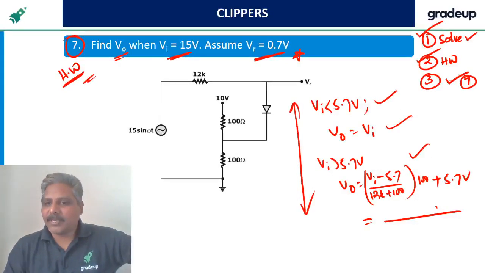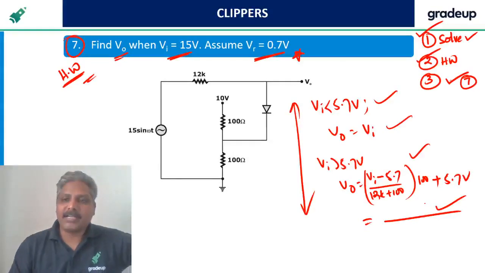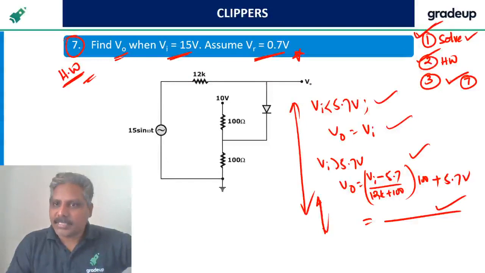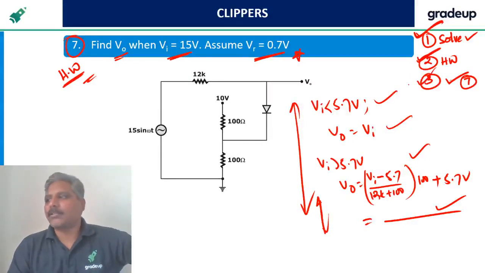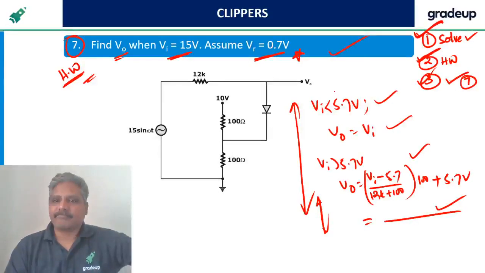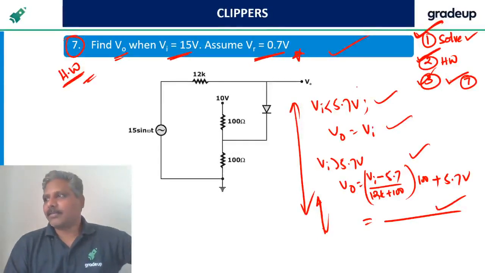If you are not able to do it, it's fine because you must have not done it. If you want to come to this level, you have to do these things. Solve the questions once again, and then homework problems, and then do this. Then you will get it. Okay? Try, keep trying it. Why 5.7? That's the point, no?